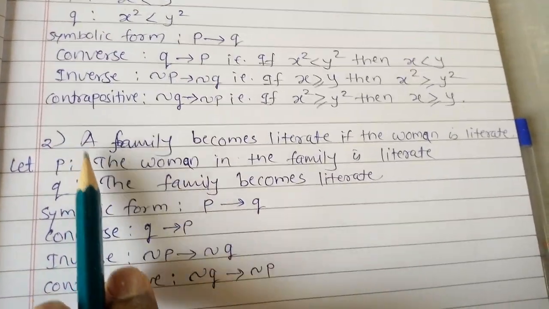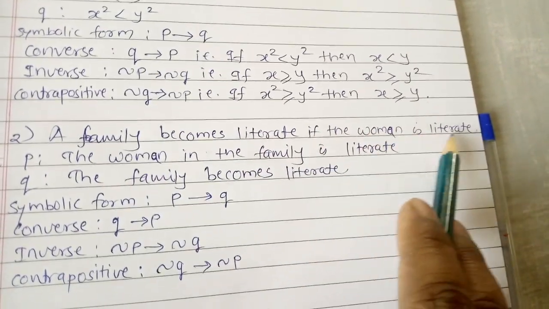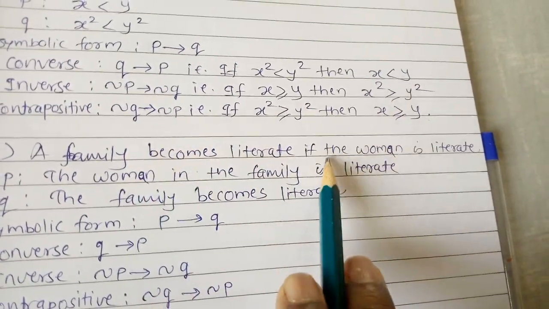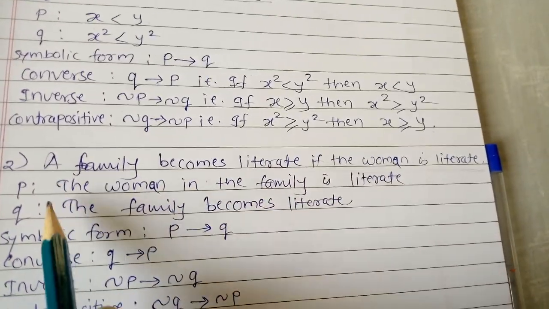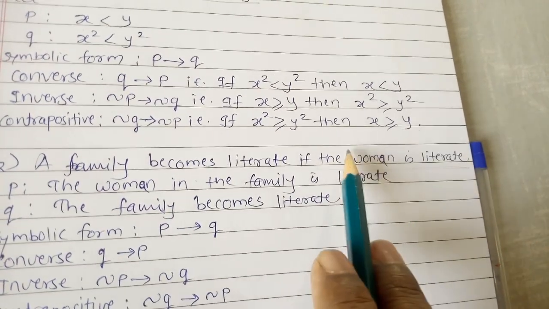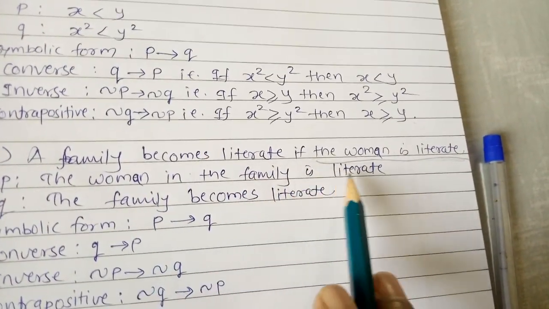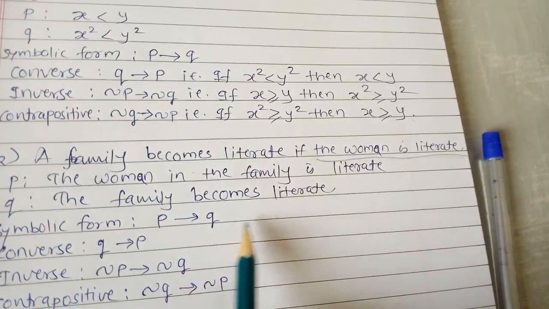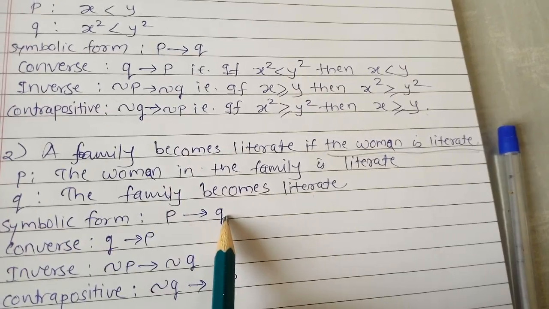Now see the second example. A family becomes literate if the woman is literate. Now see the statement. If it started here, so this part is P and this part is Q. So P is the woman in the family is literate, so we have to start with this one. Our P statement is the woman in the family is literate, and Q is the family becomes literate. So the symbolic form is P conditional Q.